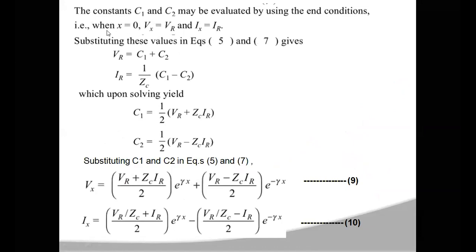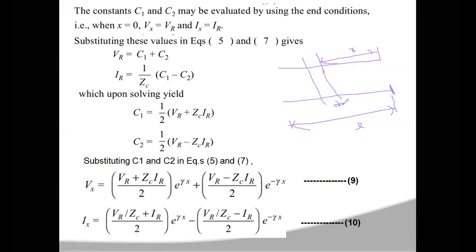Now, what is x here? The length of the transmission line. The total length of the transmission line is L. At the receiving end, which we considered as the reference end, from the reference end at a distance x we consider a small differential length dx.